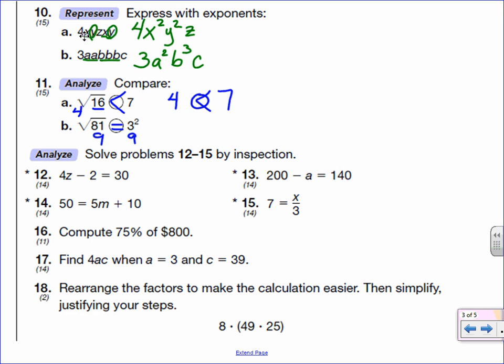So this number here needs to be 32, because 32 minus 2 would give 30. So now our question is, what number times 4 gives us 32? And that is 8. So now we're going to check, and we're going to say 4 times 8 minus 2. 4 times 8 is 32, minus 2 is 30. So that one checks out.